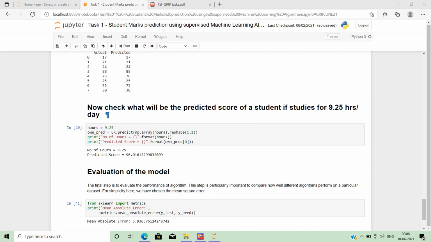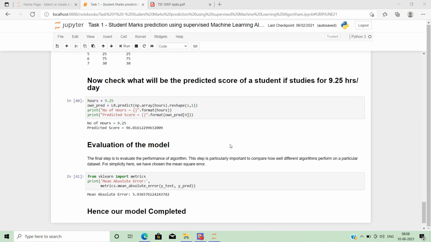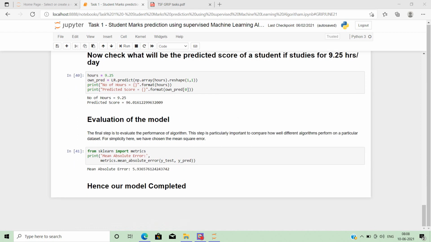Now let us assume a situation where a student studies 9.2 hours per day. Then the predicted score or percentage is 96.01. Now we evaluate the model.